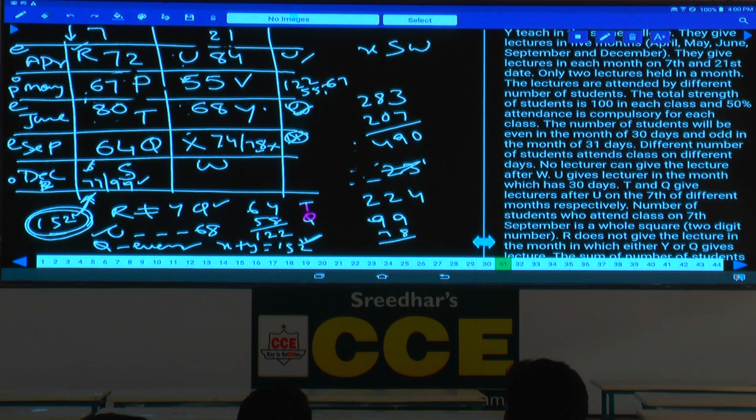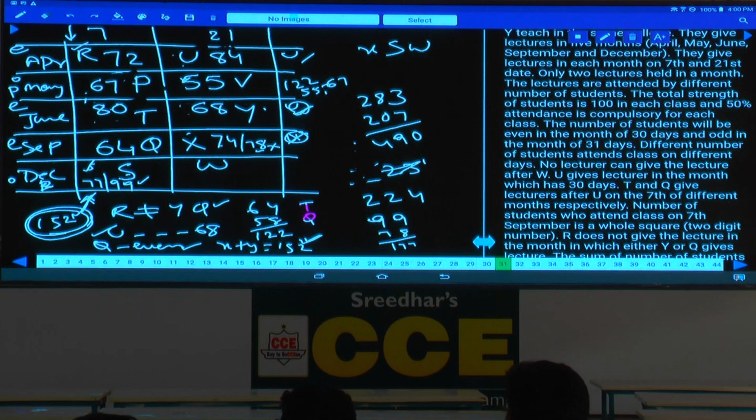The total sum is 177. If it is 177 and 224, what is the difference between these two? 177 and 224, it will be lesser than 50. Lesser than 50, hence it cannot be 99. It cannot be 99 with 78.